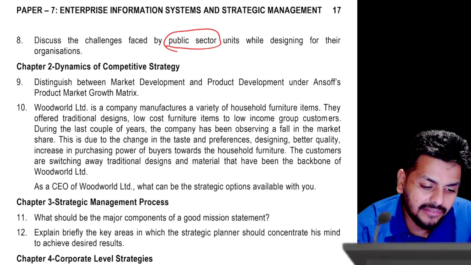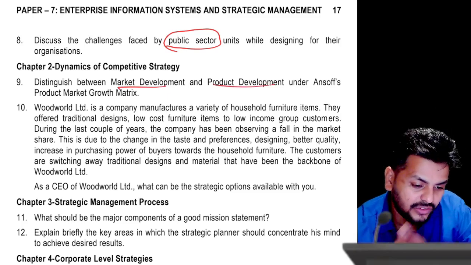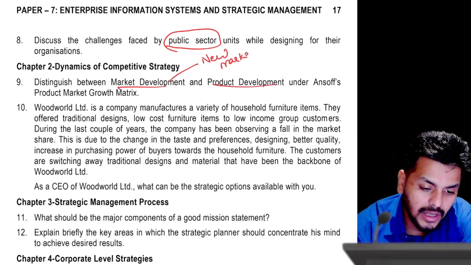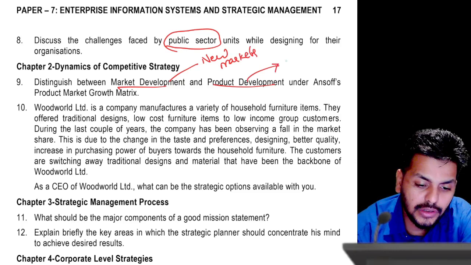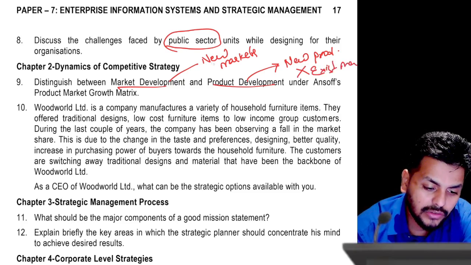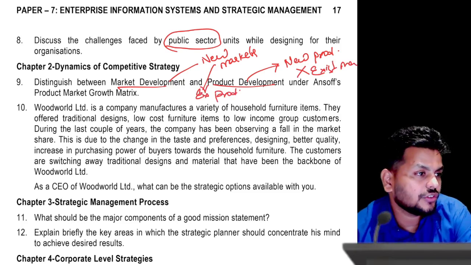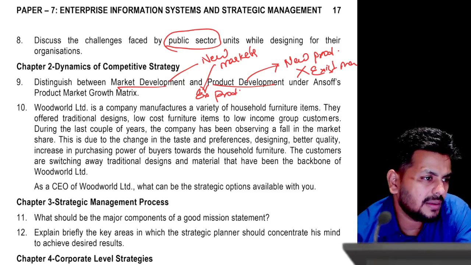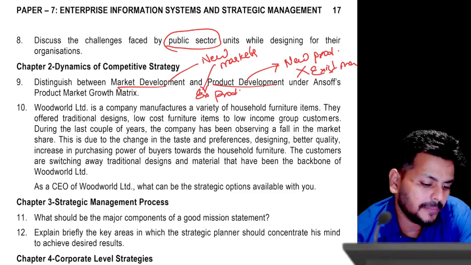Distinguish between market development and product development in Ansoff's matrix. I think all of you know market development is entering new markets, correct? While product development is about entering new products. So if you're launching new products into existing markets, or entering new markets with existing products, that's what is the equation, and I'm just writing that. There's the logic there. So if you can clearly distinguish and tell what is needed where, they'll be done.